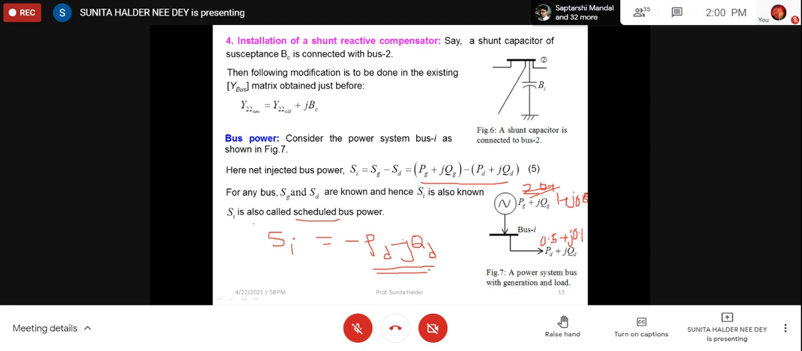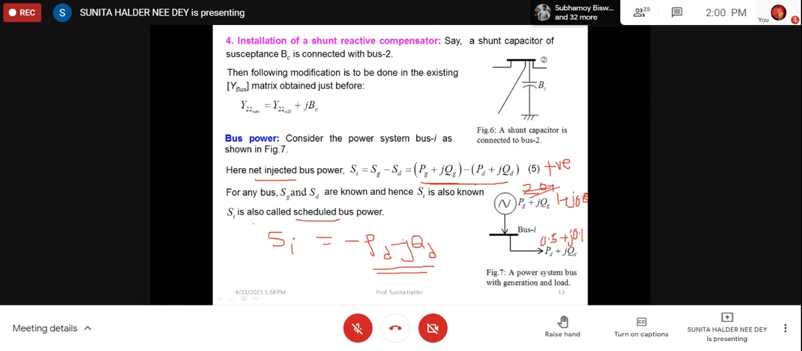So this is called scheduled bus power. And always we take injected bus power as positive. Okay. So always we calculate in this way. If it is coming positive, that means it is injection. That means it is generation. If it is coming negative, that means it is a withdrawal. That means it is a load.